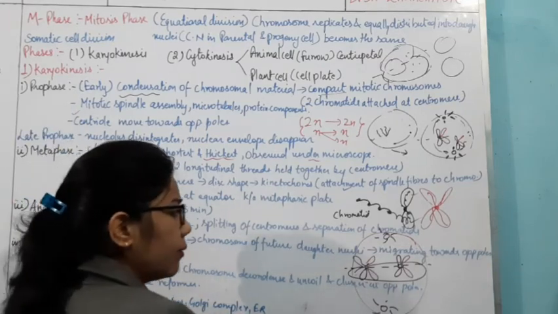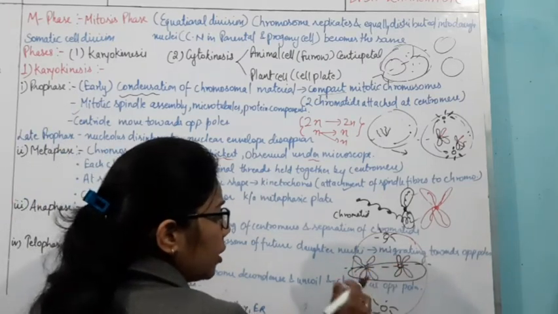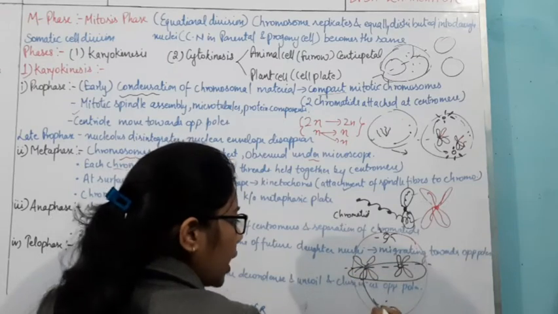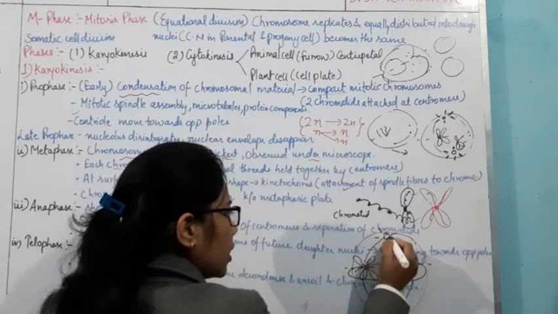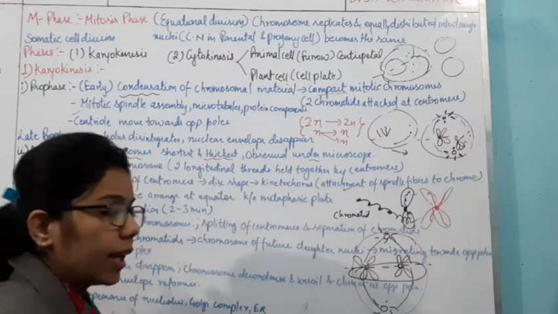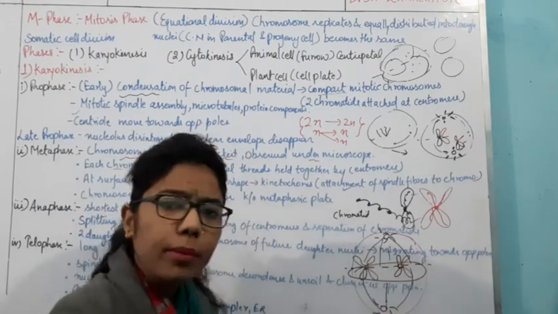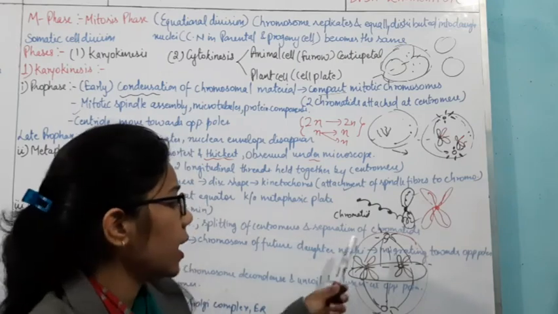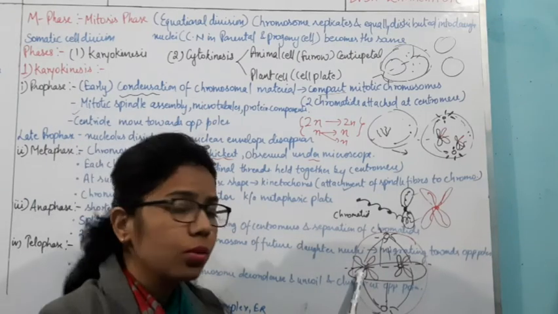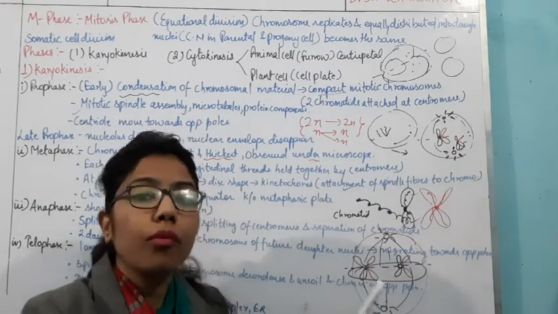Okay, and when these are attaching at the equatorial plate, they are attached with the help of what? These centrioles. And what are they doing? They are forming the spindle fibers. So here the question arises: these spindle fibers attach to these chromosomes with the help of what?